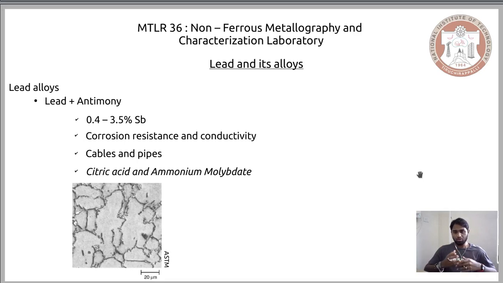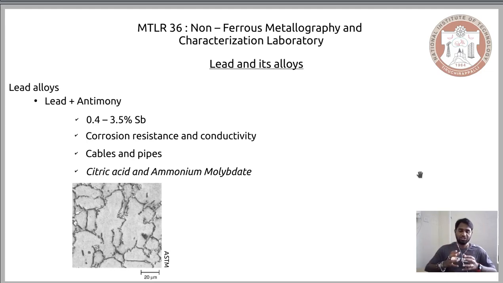So the solubility of antimony in lead sufficiently decreases with decrease in temperature, and the antimony gets occupied in the grain boundaries, and in the grain boundaries they form antimony rich phases.